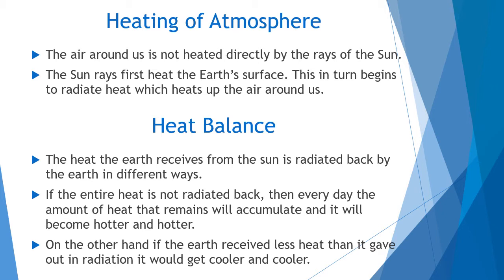That means through the surface of the earth 4%, from the clouds some percent, and from the atmosphere some percent, it radiates back to the atmosphere. So in this radiation process, how much is it radiating? 1/3 of the radiation or heat is radiated into the atmosphere. That is called albedo, which we studied. If the entire heat is not radiated back, then every day the amount of heat that remains will accumulate.